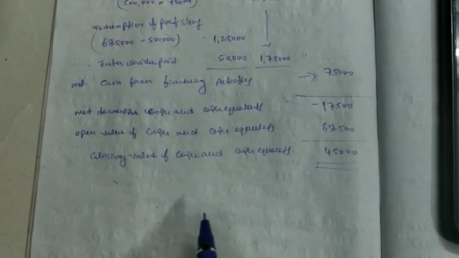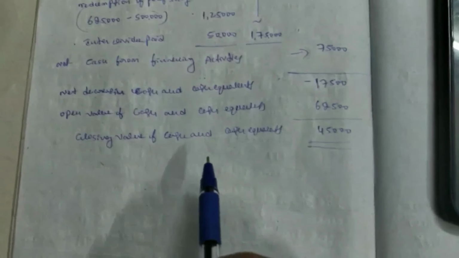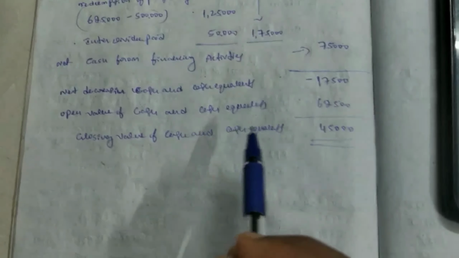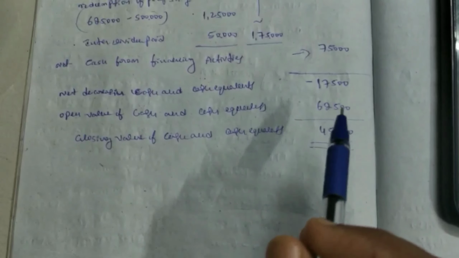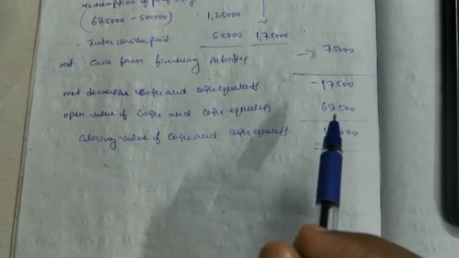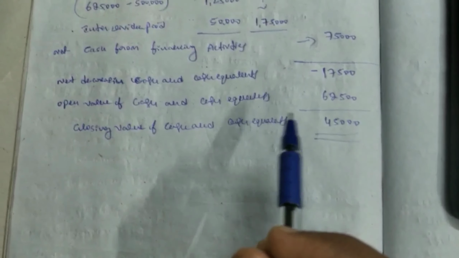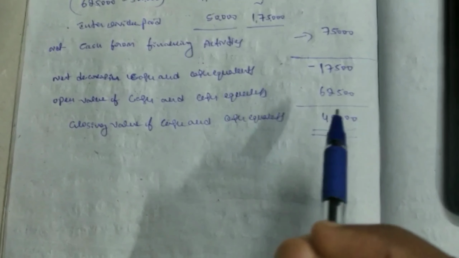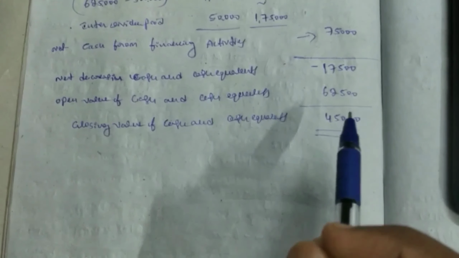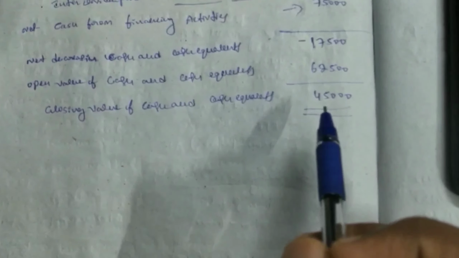Adding A, B and C, the difference is the net decrease in cash and cash equivalents, minus 17,500. Add the opening value of cash and cash equivalents, 62,500. The difference in amount is the closing value of cash and cash equivalents, 45,000.